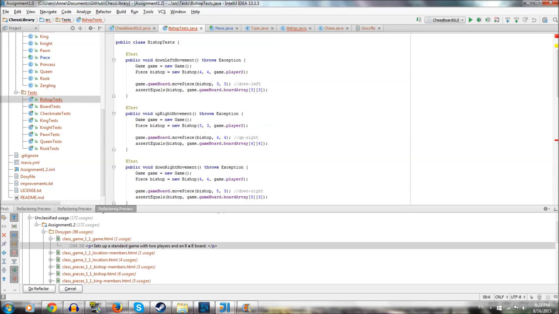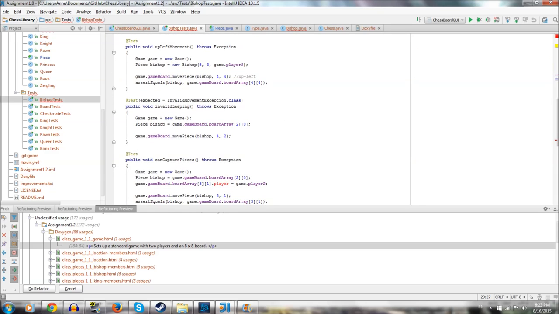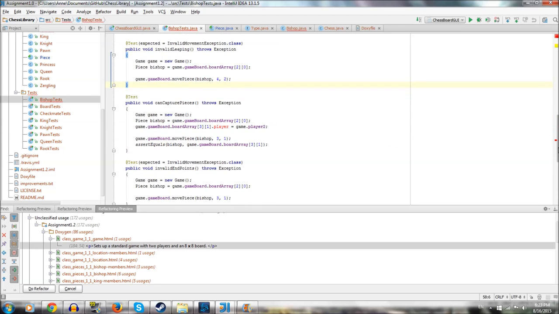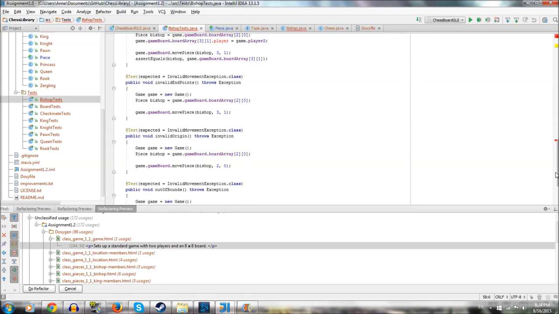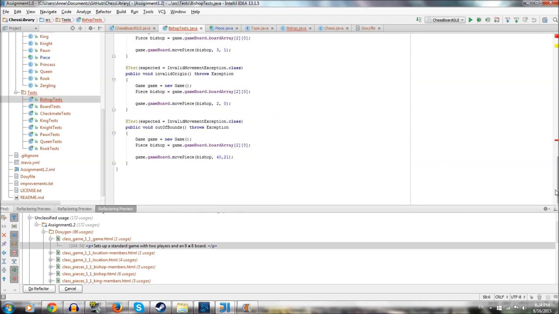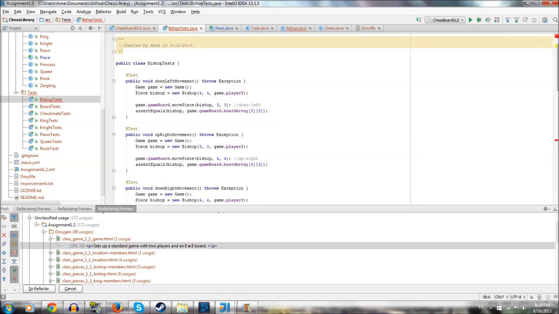So unit tests, it basically means that you just want to test for one thing at a time per test. So for example, we're testing that it's moving down and left properly, that it can move up and right, can move down and right, it can move up and left. We're testing that it'll say something's invalid if it tries to do an invalid movement. We're testing that it successfully captures pieces, that it can't be moved on top of a friendly piece, and you know, every single edge case you can think of. This is so ridiculously important.